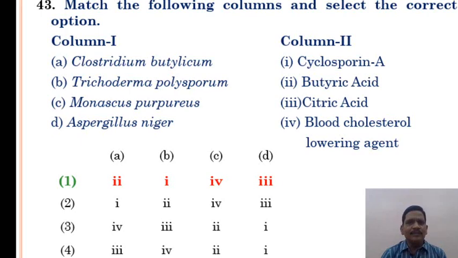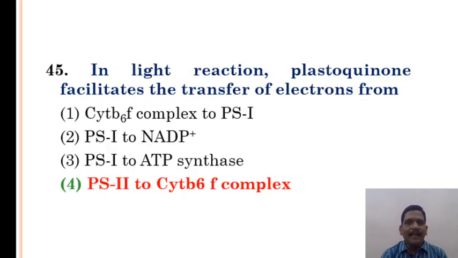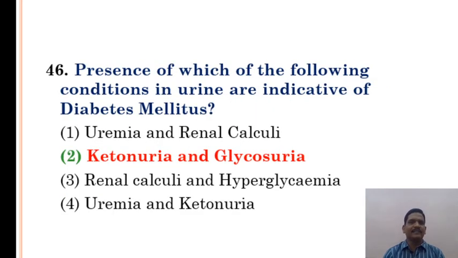Here, the Clostridium botulinum, Trichoderma polysporum, Monascus purpureus, Aspergillus niger. Here, the option 1 is the correct answer. Which of the following pairs is a unicellular algae? Chlorella and Spirulina is the unicellular algae. Option 3 is the correct answer. In a light reaction, plastoquinone facilitates the transfer of electrons from photosystem 2 to cytochrome b6f complex. Option 4 is correct answer.